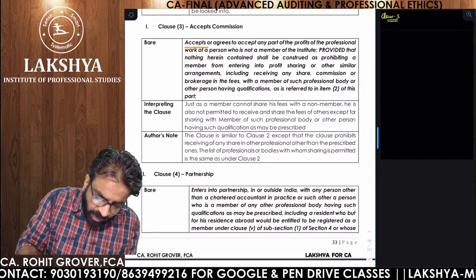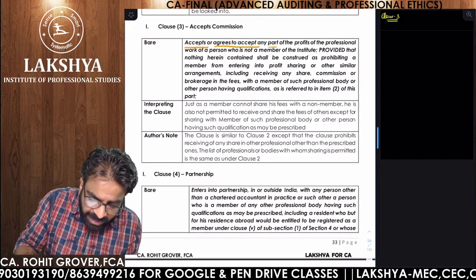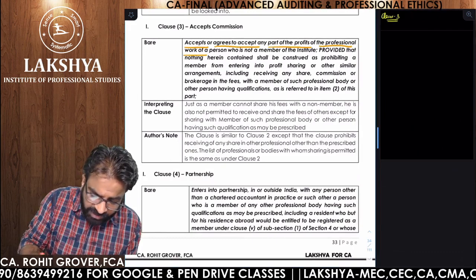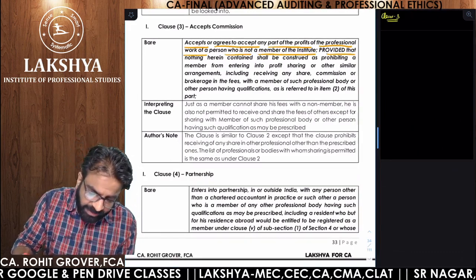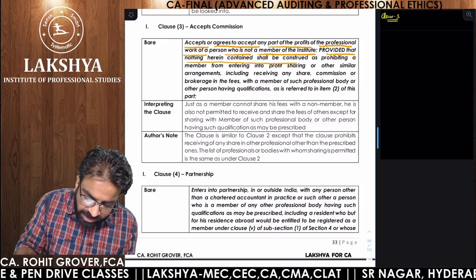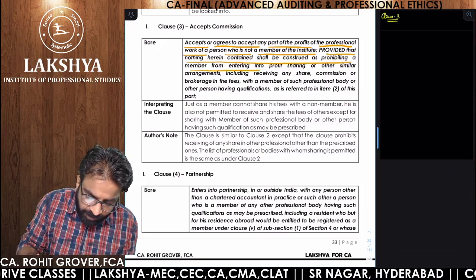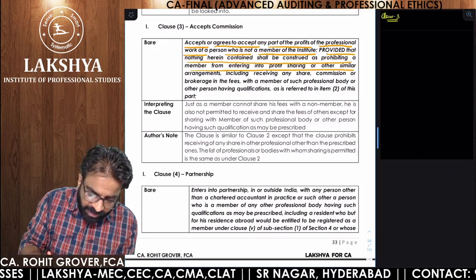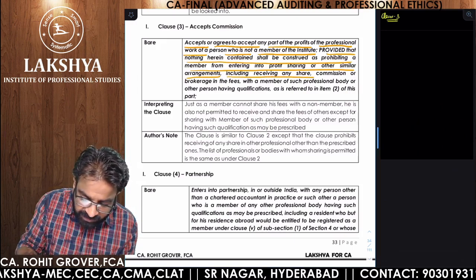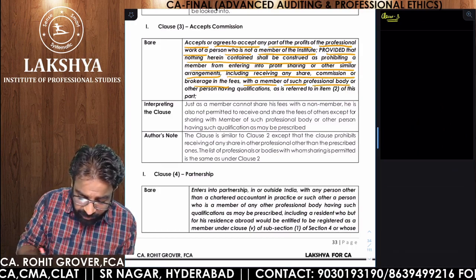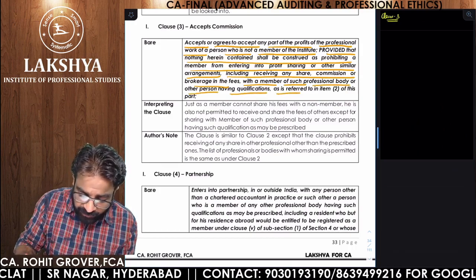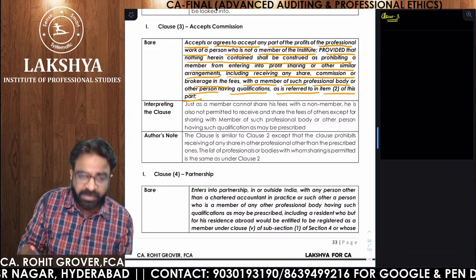When you accept or agree to accept any part of the profits of the professional work of a person who is not a member of the institute, provided that nothing herein contained shall be construed as prohibiting a member from entering into profit sharing or other similar arrangements, including receiving any share, commission, or brokerage in the fees with a member of such professional body or other persons having qualification as referred to in item 2 of this part.